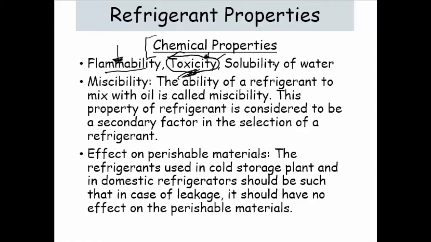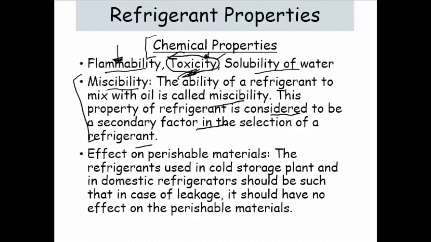Solubility in water, whether it is soluble in water or not, this property is there. And then miscibility, the ability of a refrigerant to mix with oil. This property is considered a secondary factor for the selection of the refrigerant. This property is also used to lubricate the oil basically.